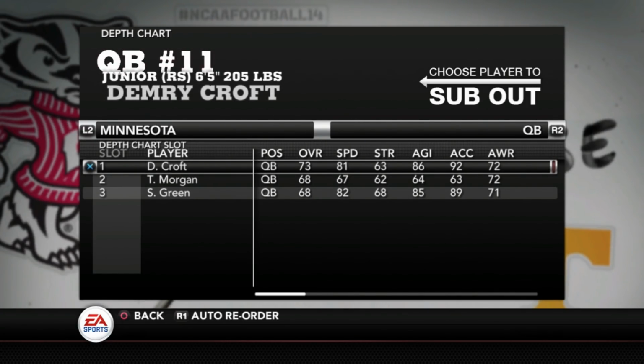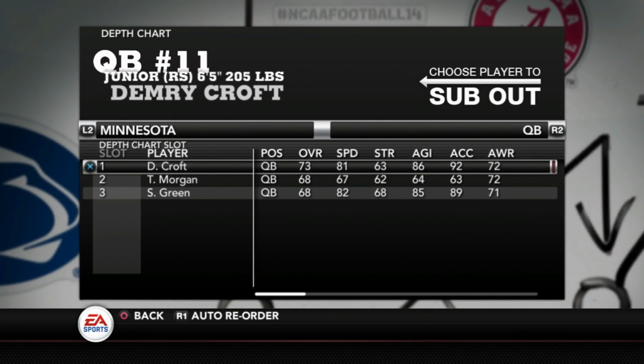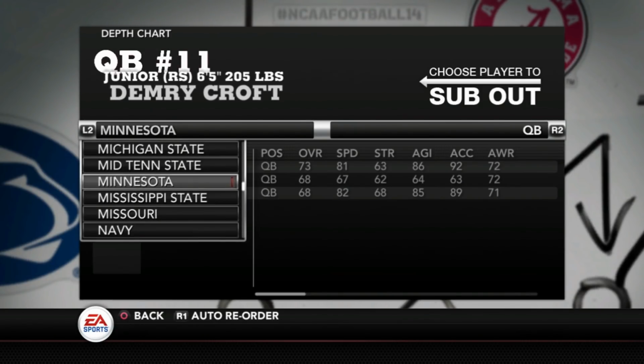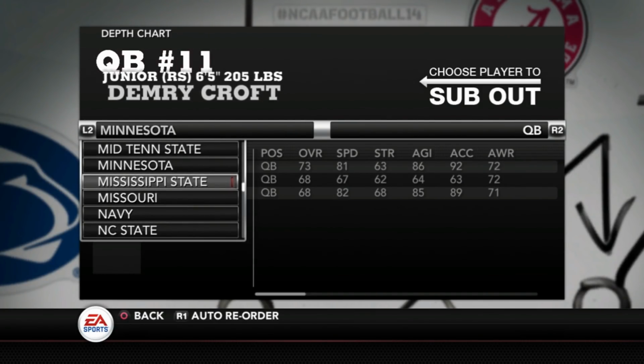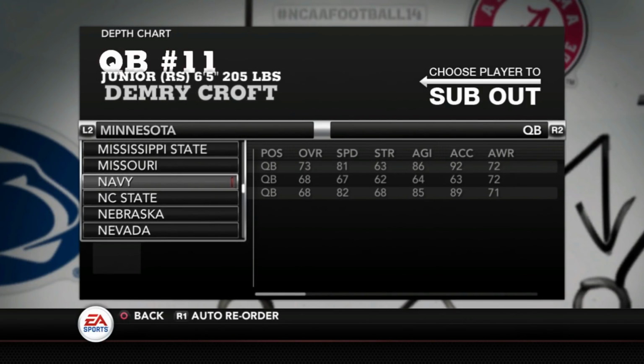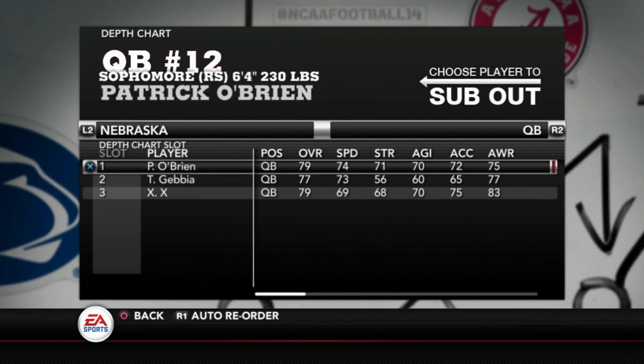Minnesota, Demery Croft is 73 overall. So you're seeing, we did the SEC quarterbacks, and it feels like the Big Ten quarterbacks are coming out a lot lower. That's, again, based off of stats. Who would be next? Nebraska.